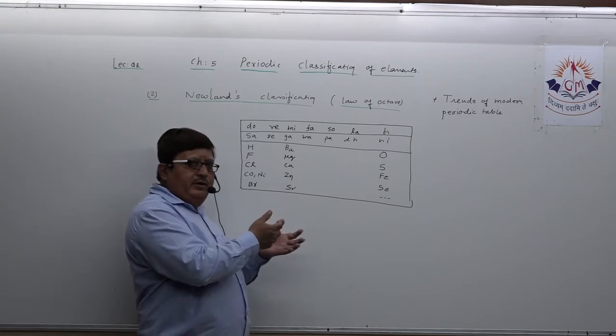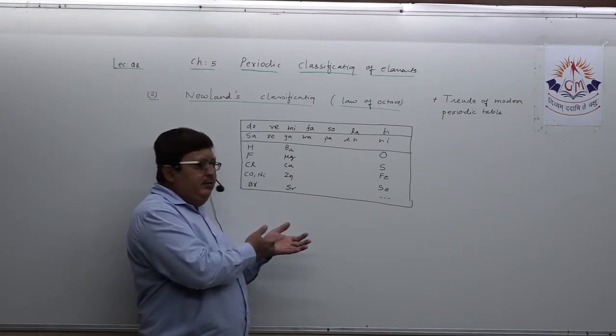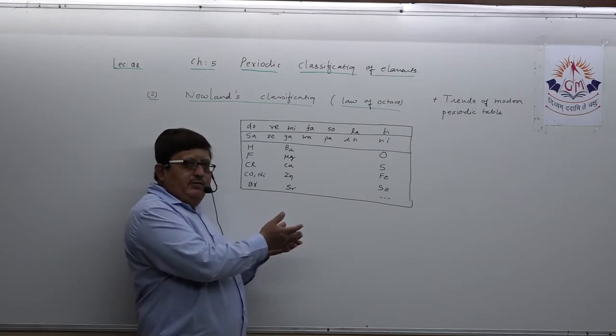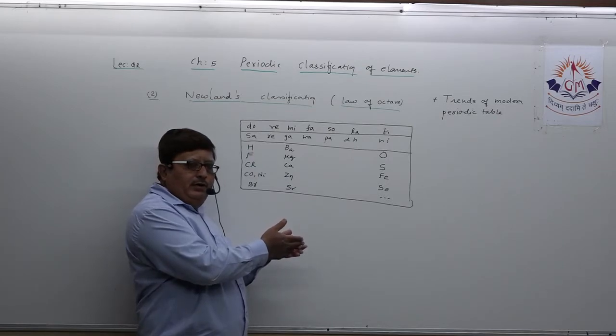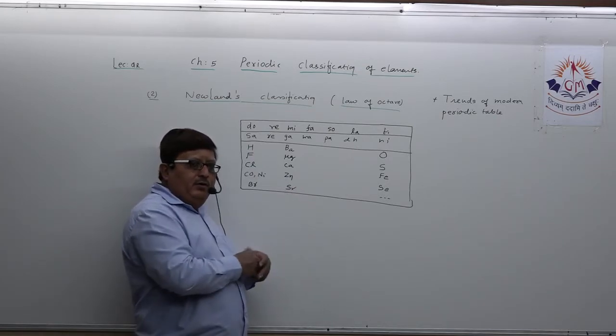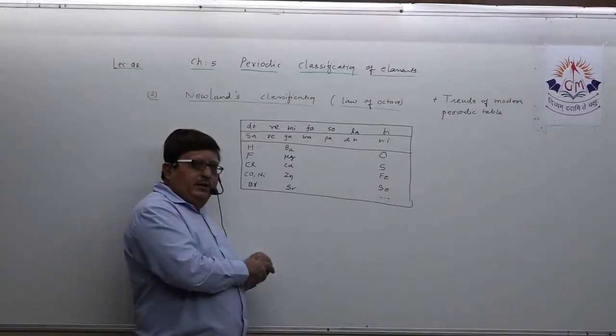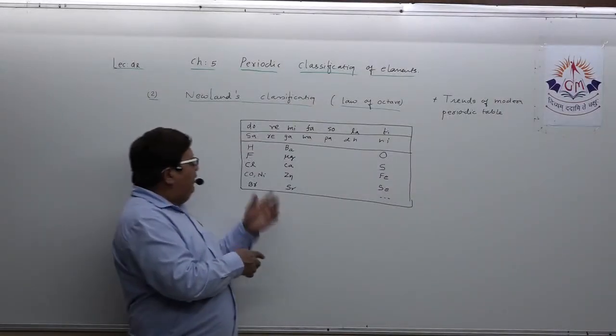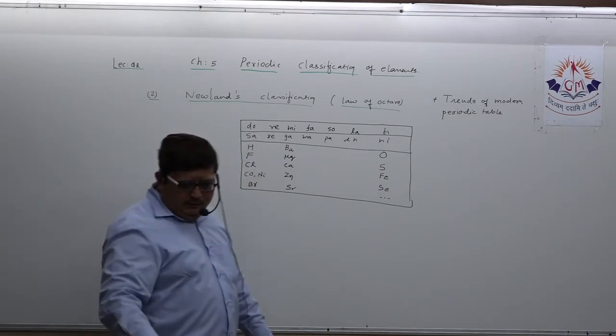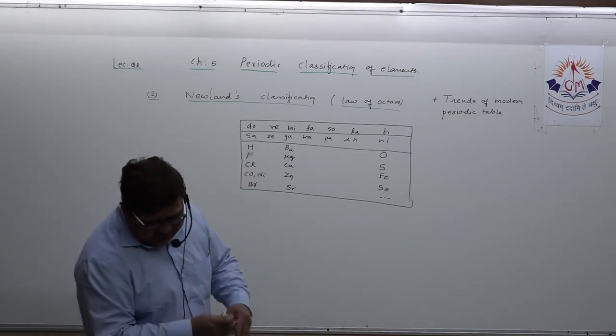This is the way you can write: Newland assessed the atomic mass of all elements and arranged all elements in the increasing order of their atomic mass, starting from hydrogen. You can mention this, as it is in the textbook.